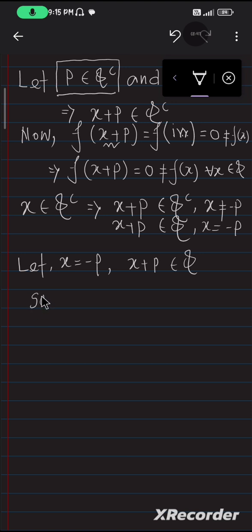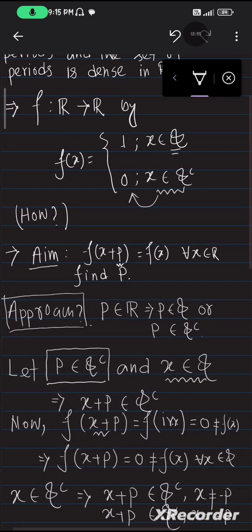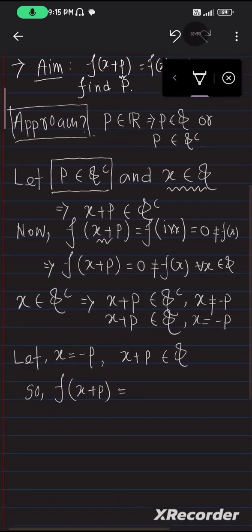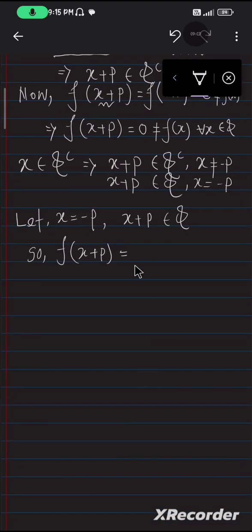So f of x plus p equals what? Remember the function we defined: when the input is inside Q, the function attains 1. So by the definition of our function, this value is equal to 1, but 1 is not equal to 0, which equals f of x.